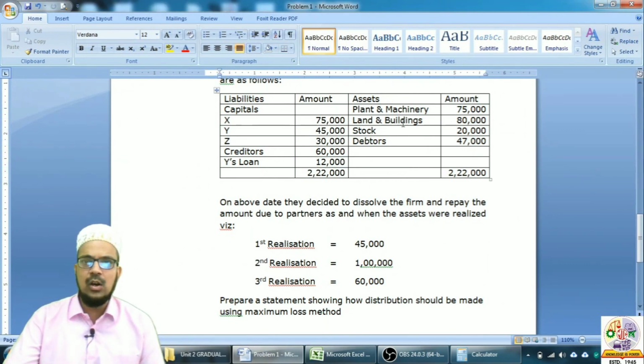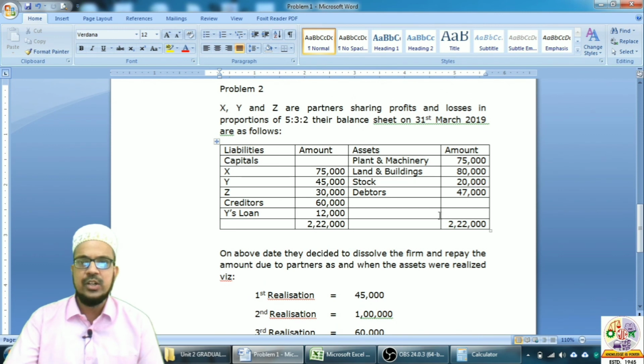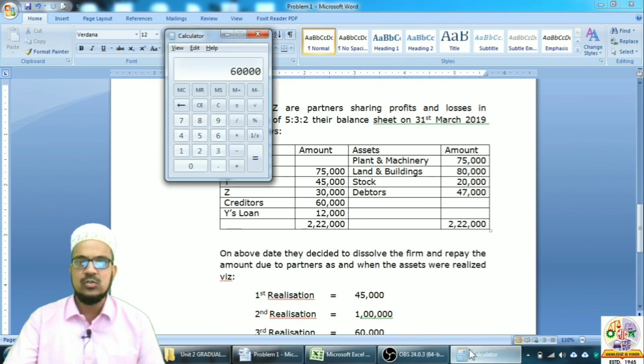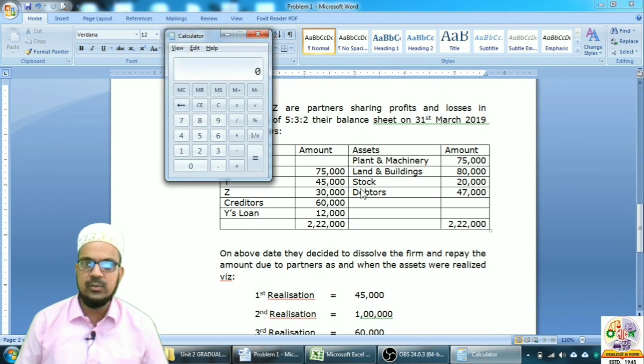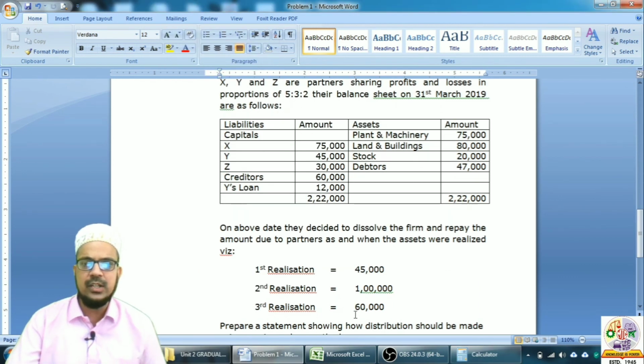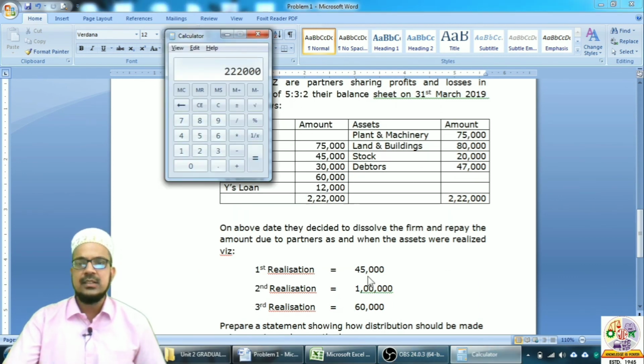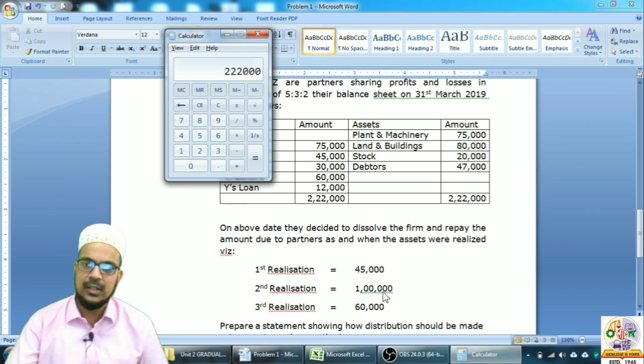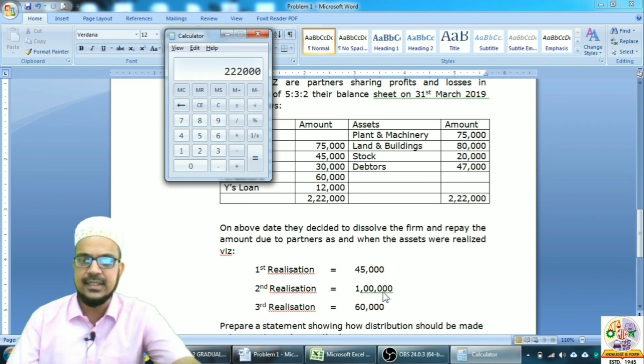The total of the asset side and liability side in the balance sheet is 2,22,000. So we will write 2,22,000 over here. 2,22,000 is the total amount of assets and liabilities. How much is the total realization? See, 45,000 plus 1 lakh plus 60,000.